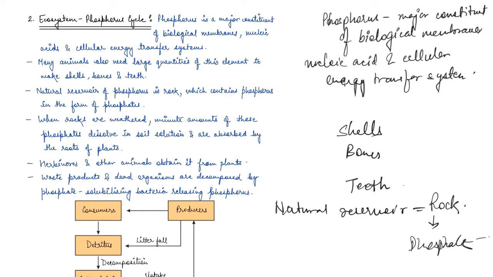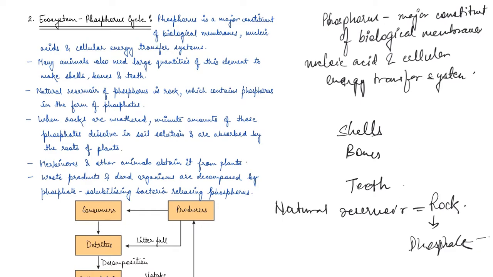Now, different kinds of herbivores and other animals obtain this phosphorus from plants, right? Apart from that, the waste products or the dead organisms are decomposed by what? By phosphate solubilizing bacteria. And these bacteria release phosphorus.